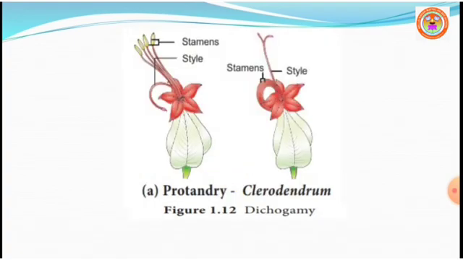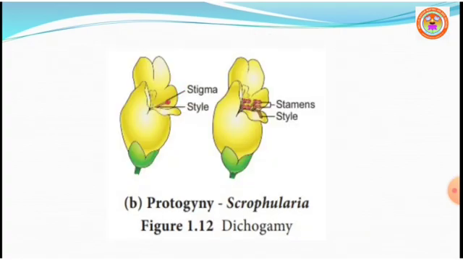Protandry, in which anthers or stamens mature earlier than the stigma. In protogyny, the stigma matures earlier than the stamens of the flower.